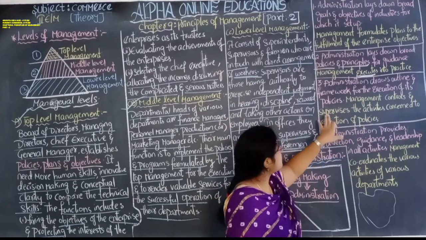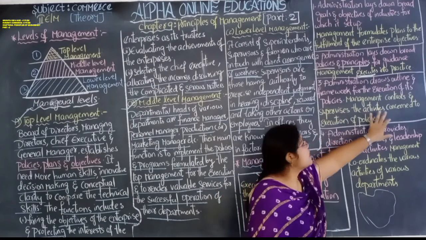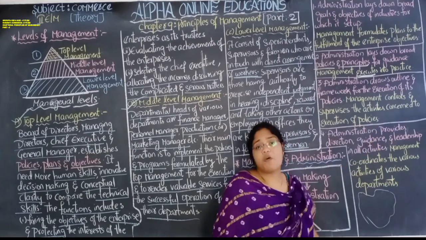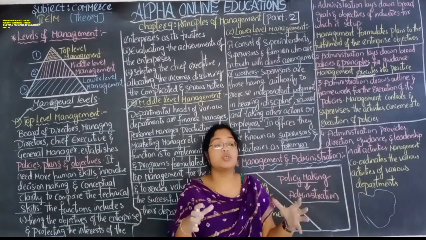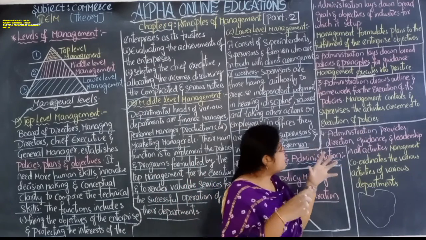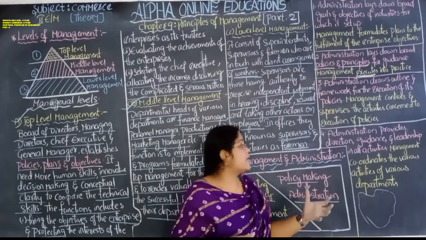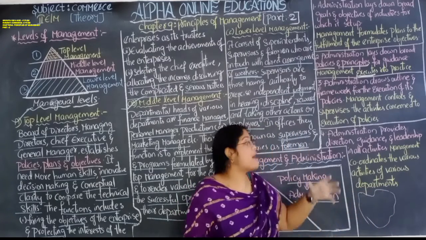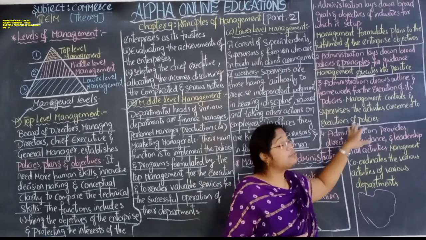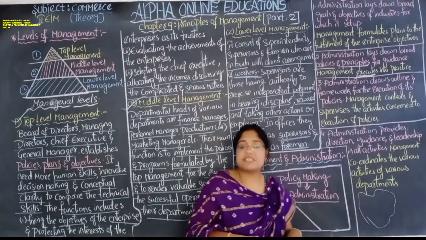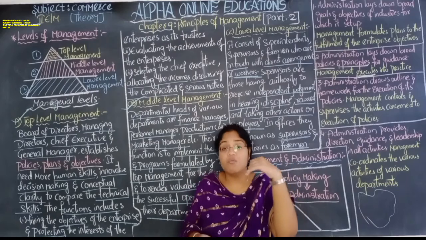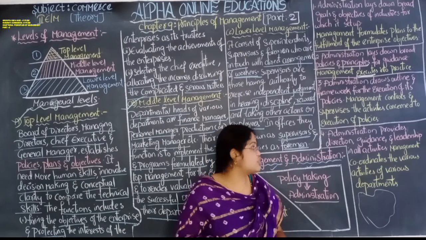Management controls and supervises the activities concerned with the execution of policies. Whatever the controlling and supervising is, that is completely done by the management for the successful execution of the policies issued by the administration.